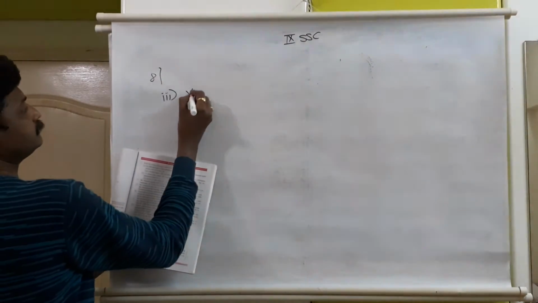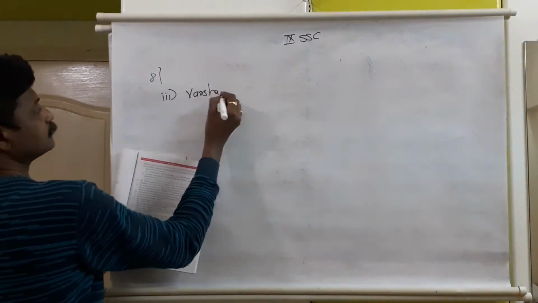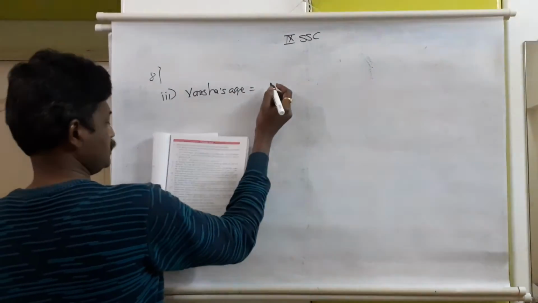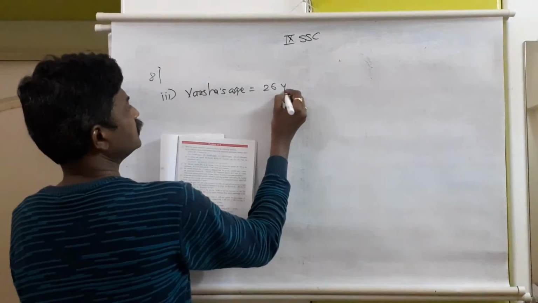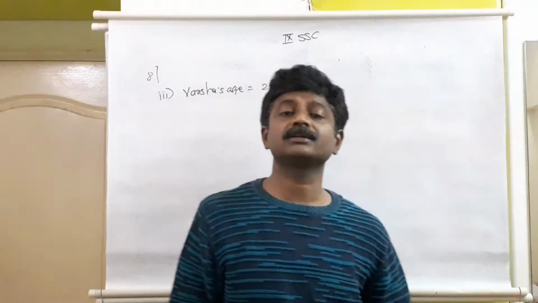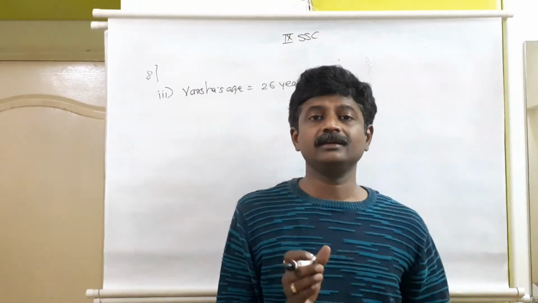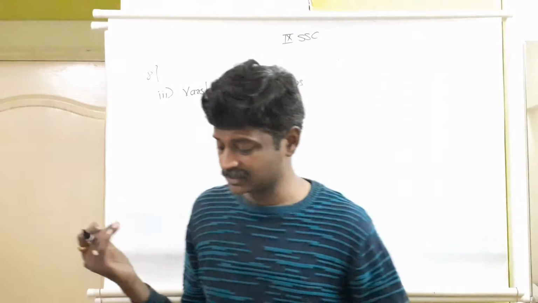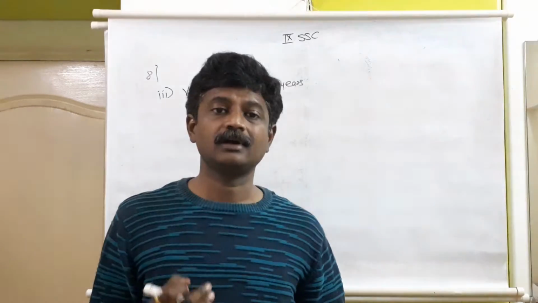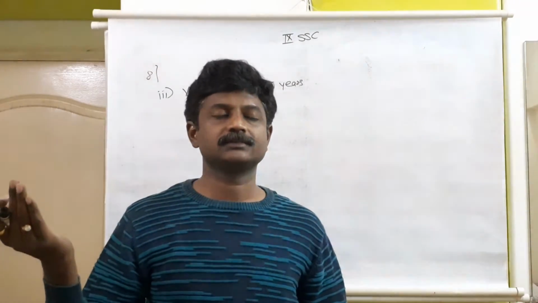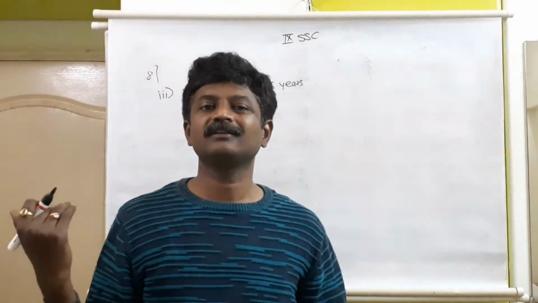Miss Varsha's age is 26 years. Now 26 years of age comes under which category? Below 60 years. Till how much? 2.5 lakh no tax. Above 60 years till 80 years, 3 lakh, and above 80 years, it is till 5 lakh.